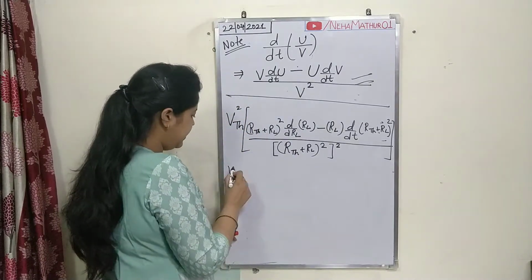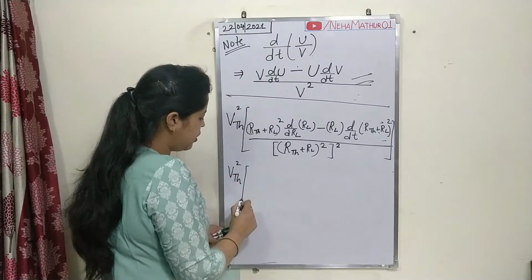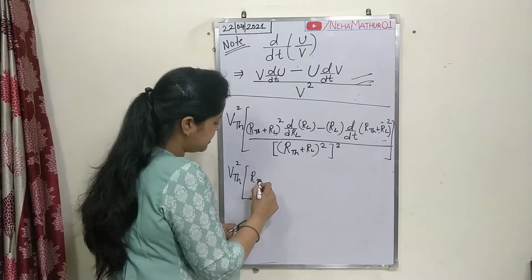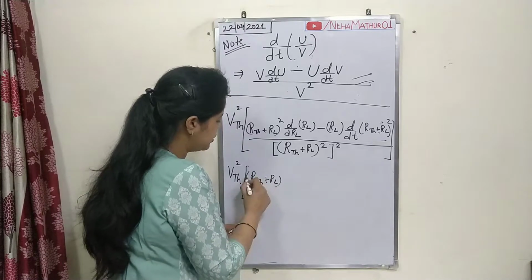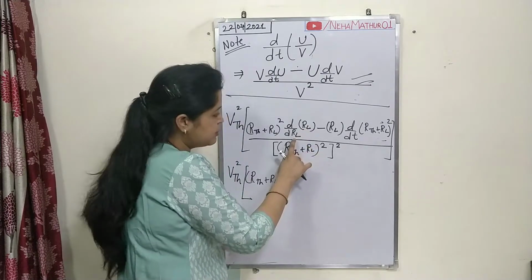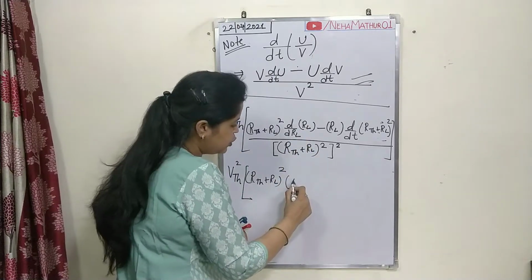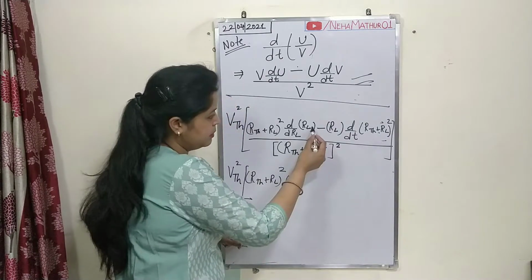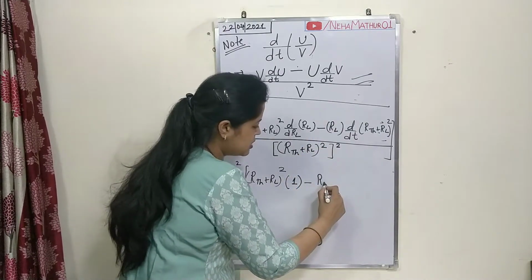VTH is again going to be outside of the box. Here the first term is RTH plus RL with its whole square. When you differentiate the load resistance with respect to RL, it provides 1, minus RL, which is again a constant.